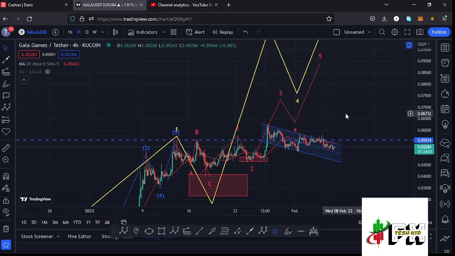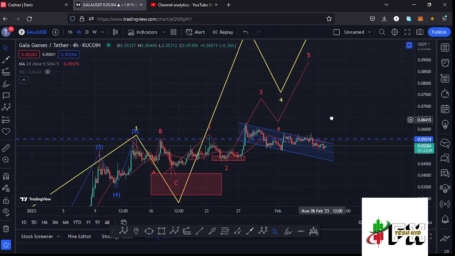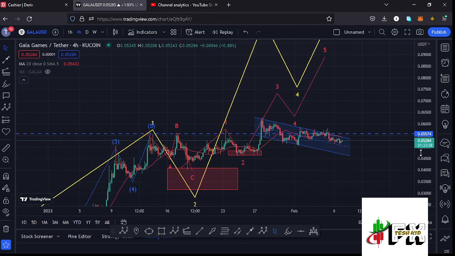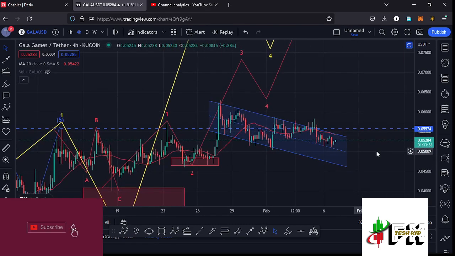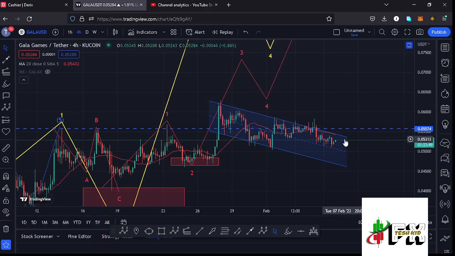And here on the charts we also have this descending channel, which has been in formation and has been well respected, giving us more than 3 touch points, and there are chances of seeing a breakout to the lower side, and that is what is also giving me another possible scenario that could be playing out over here, that could be giving us the worst case scenarios that we can expect here on the Gala Games chart.